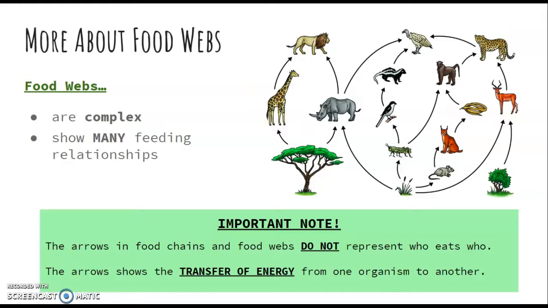Important, remember to note this: the arrows in food chains and webs do not represent who eats who. All right, the arrows show the transfer of energy from one organism to another. So for example, let's start out with this little bush over here that this deer or antelope or whatever eats. The energy is being transferred from the producer up to the consumer. So the consumer is eating the producer, and the arrow is in the direction of which way the energy is transferring. So the arrows are always going to go to whoever is eating it, not who gets eaten.